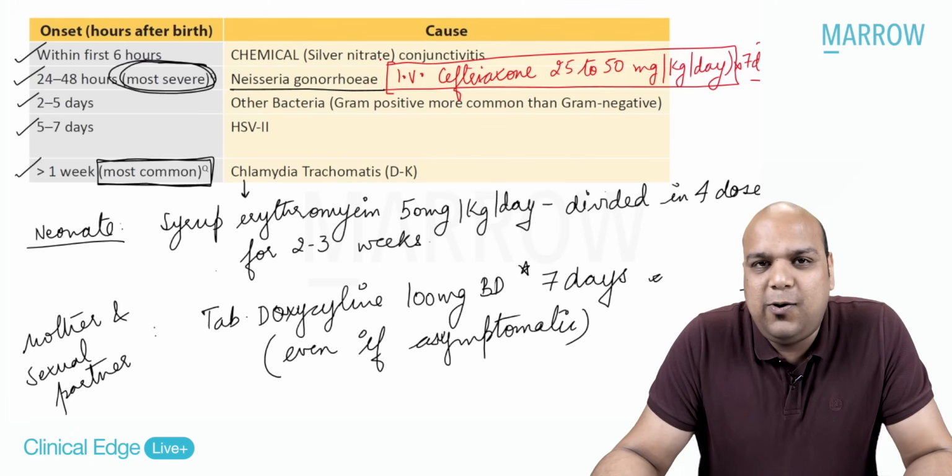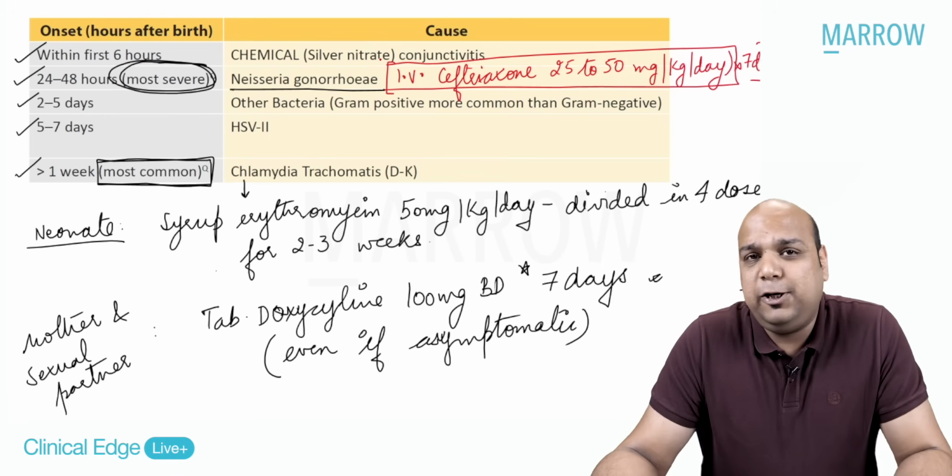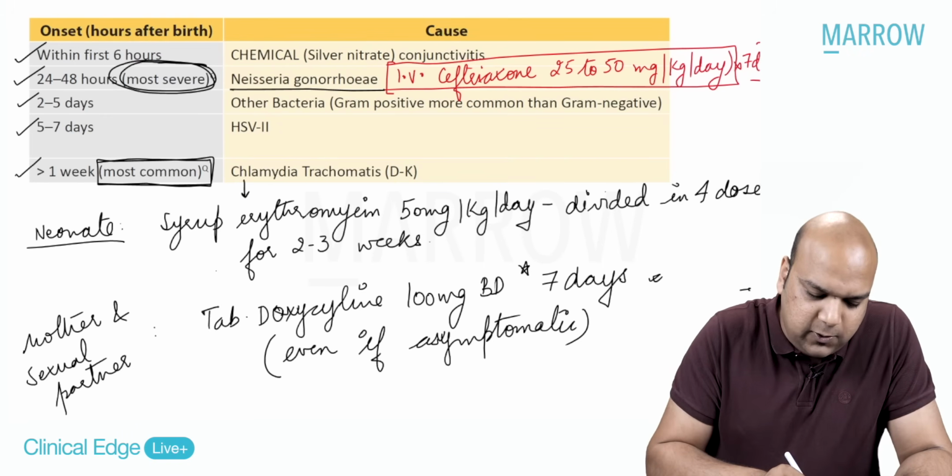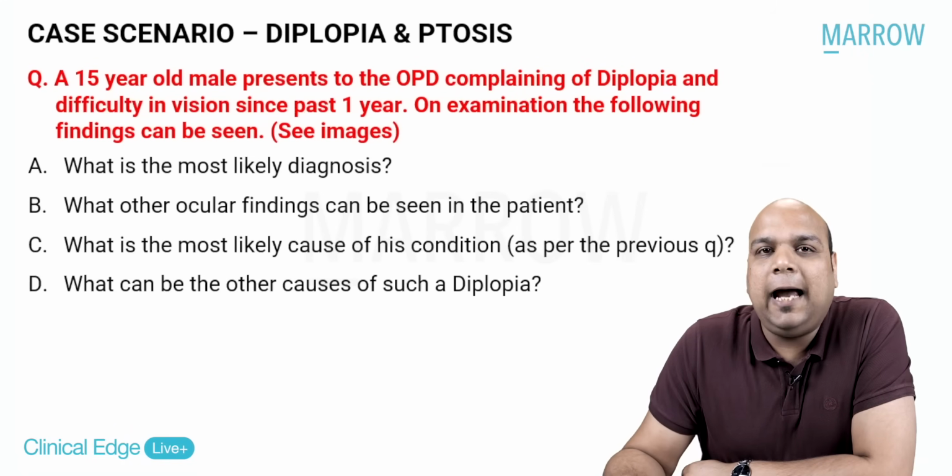So this is the quick lowdown on a case related to redness, case of ophthalmia neonatorum or discharge in the newborn. Now, let us move on to the third case scenario, a case scenario which students usually are afraid of. If such a case is given in the postings, the students usually run hither and thither. Nobody wants to take this case. Yes? Now, the case scenario is diplopia and ptosis.